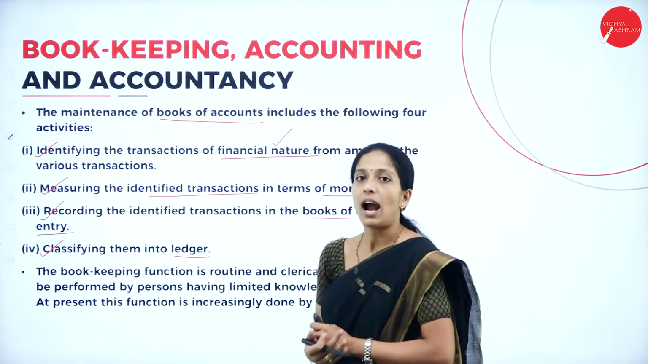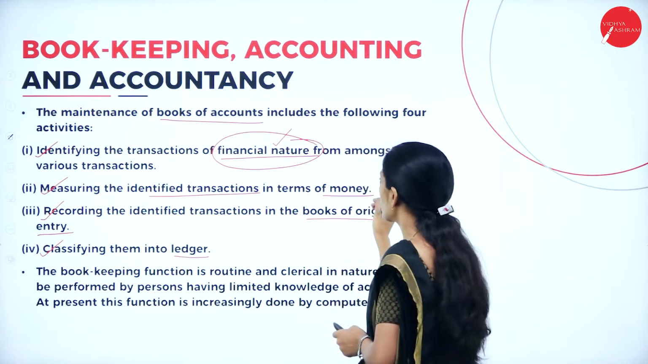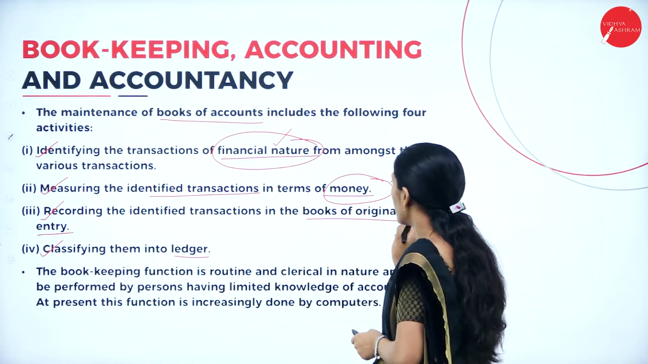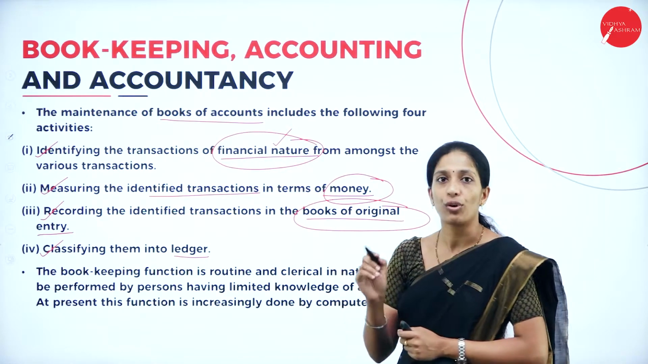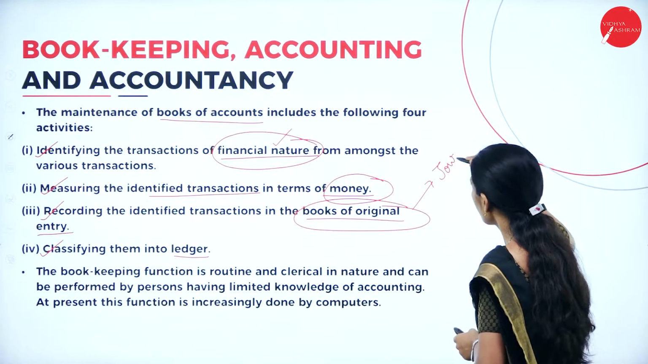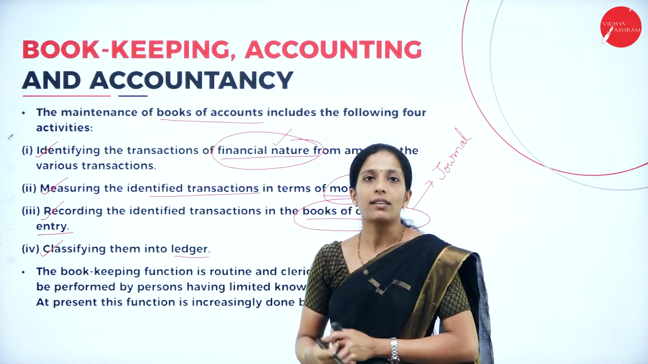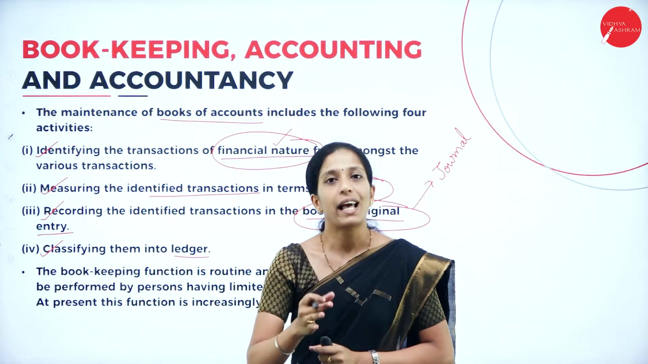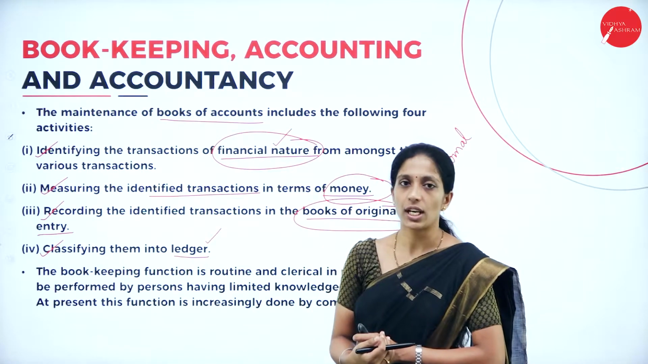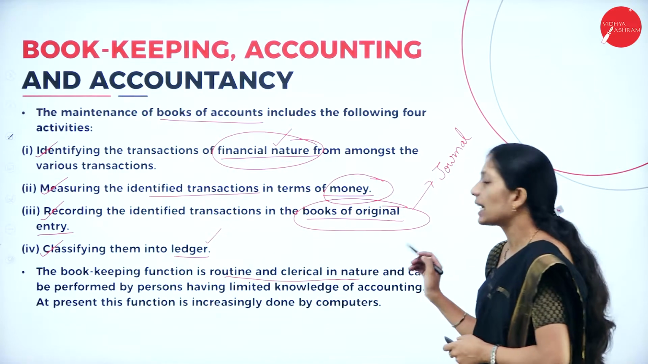So, the first one is identifying the financial transactions. Then, those financial transactions have to be measured in terms of money. Then, we'll start recording the transaction in the book of original entry, which is called as what? Journal. So, after recording all the transactions in the journal, we have to classify those entries into individual accounts, which is called ledger accounts.